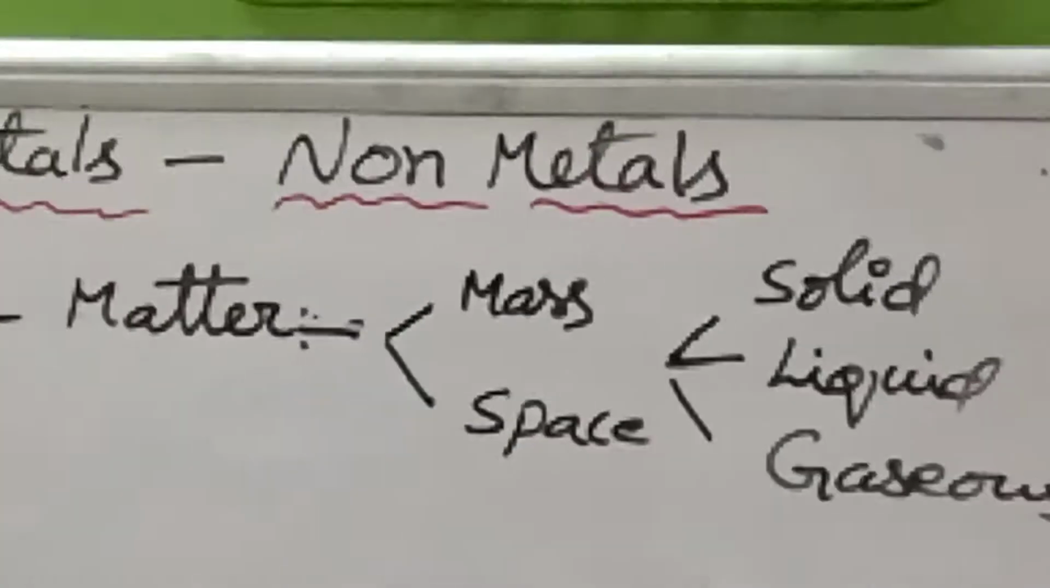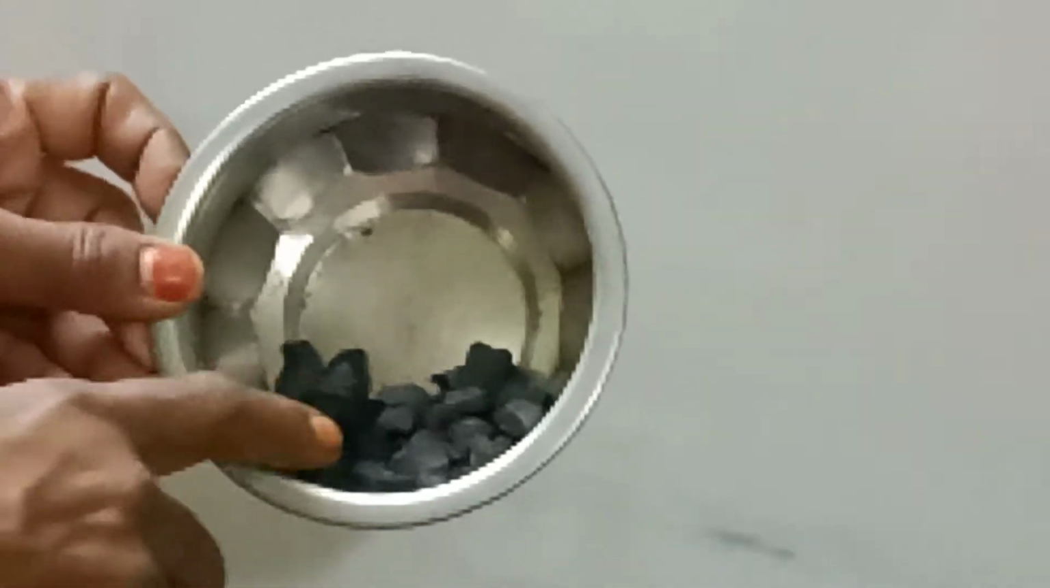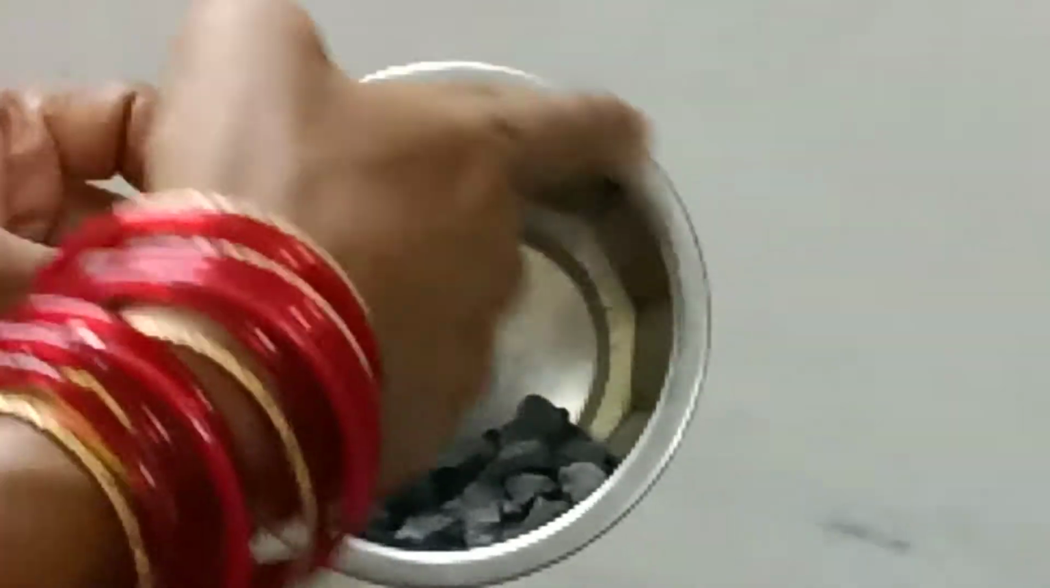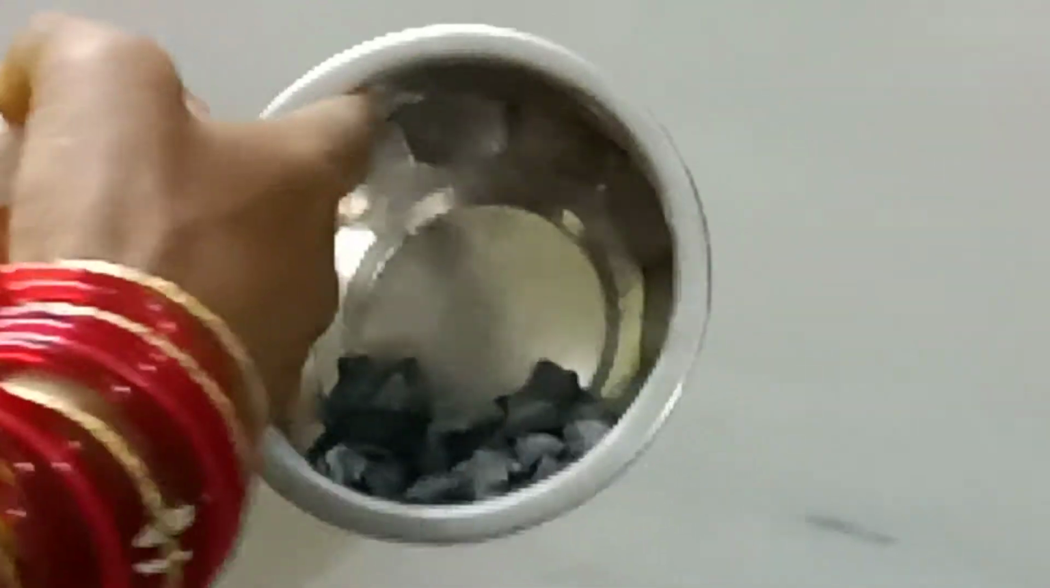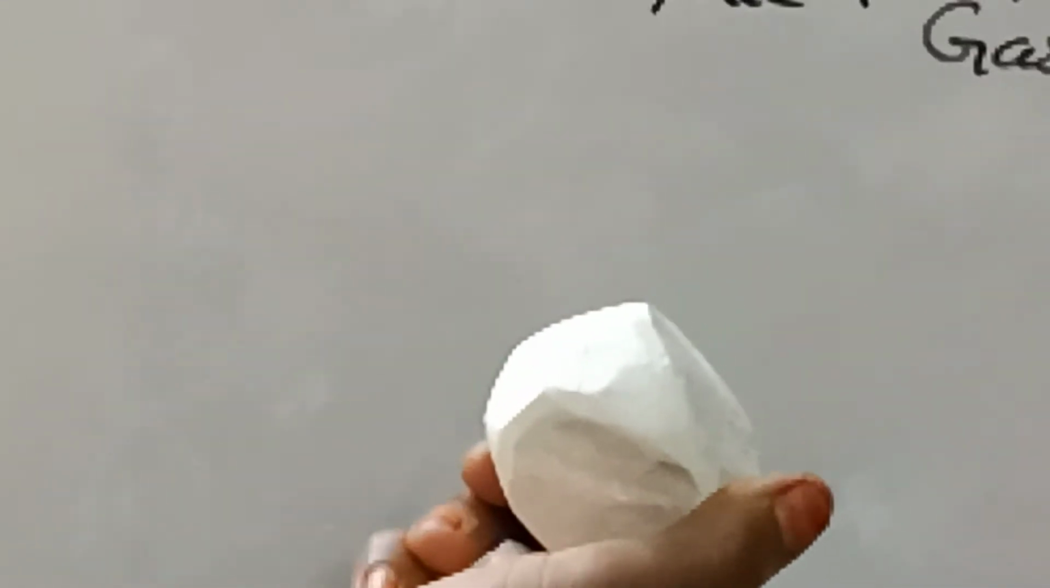Next, this wood comes under non-metal. This stone also comes under non-metal. And here you observe, these are coal pieces. Coal, which has carbon, comes under non-metal. But the steel comes under alloy. And this calcium carbonate piece, which we call chalk piece, or sunnam in Telugu, comes under non-metal.